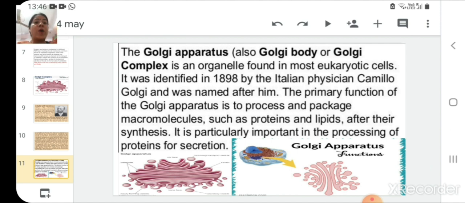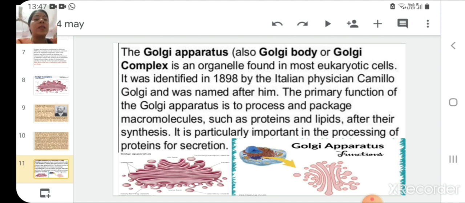The Golgi apparatus is also known as the Golgi body or Golgi complex. It is the organelle found in most eukaryotic cells. It was identified in the year 1898 by an Italian physician, Camillo Golgi, and was named after him. The primary function of the Golgi apparatus is to process and package macromolecules such as proteins and lipids after their synthesis. The synthesis part is first done by the endoplasmic reticulum. Once formed, the packaging of that material, protein and lipid, is done by the Golgi complex. It is particularly important in the processing of proteins for secretion.